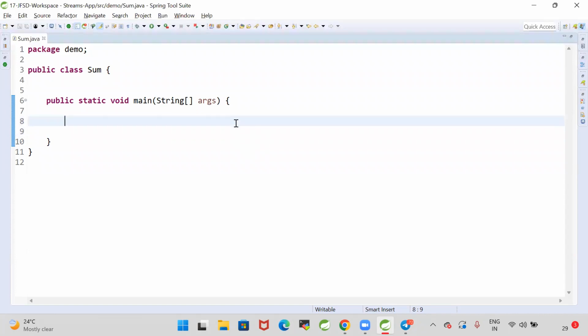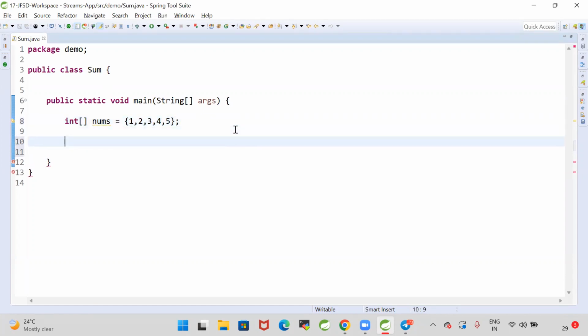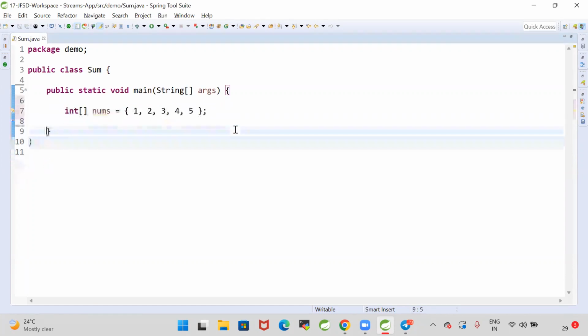How to perform the sum of those numbers? Here I am giving some integer numbers: 1, 2, 3, 4, 5, something like this. In general, how will we do that?